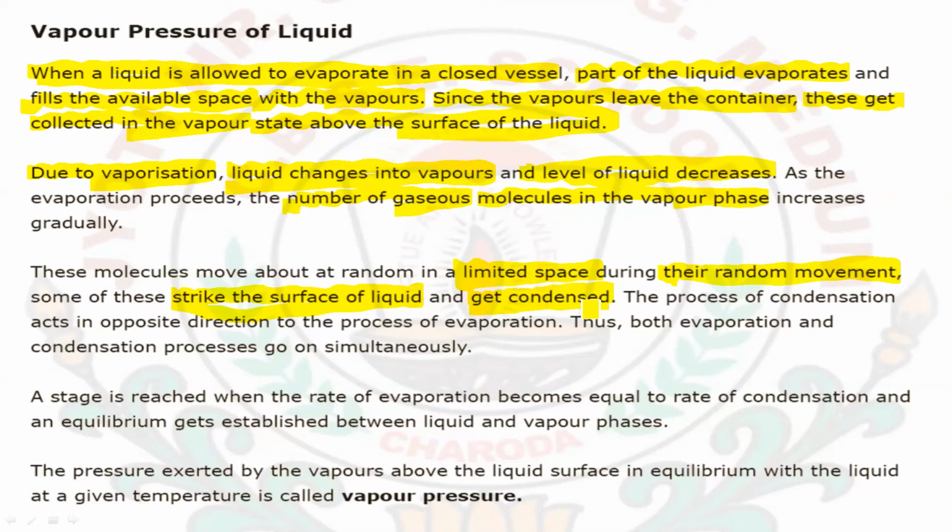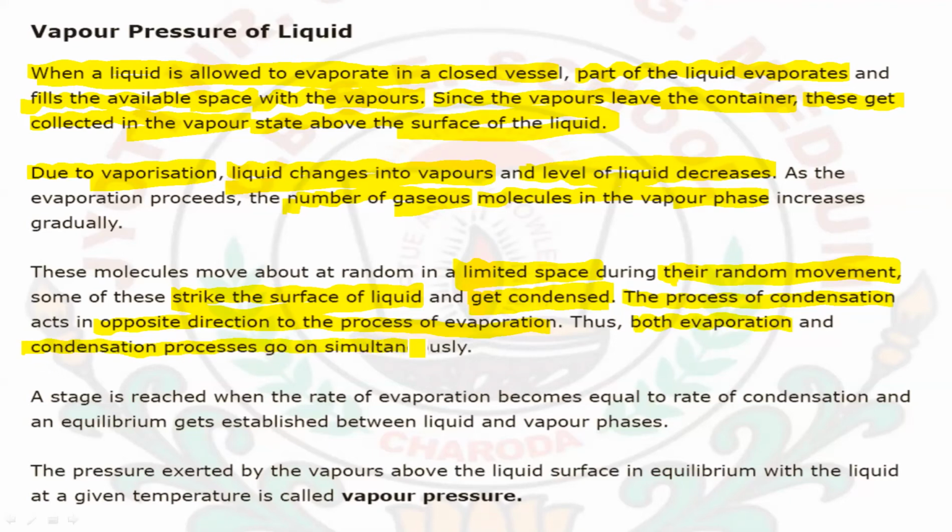Due to this condensation, the vapors near the liquid surface act in the opposite direction to the process of evaporation. Thus both evaporation and condensation happen simultaneously here.